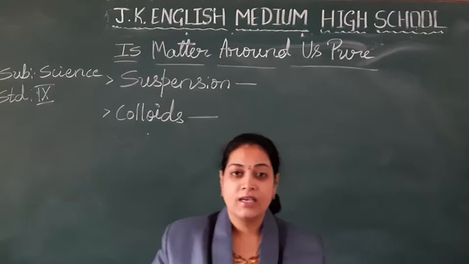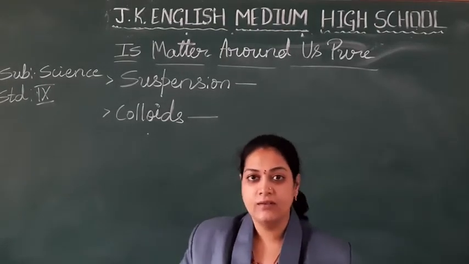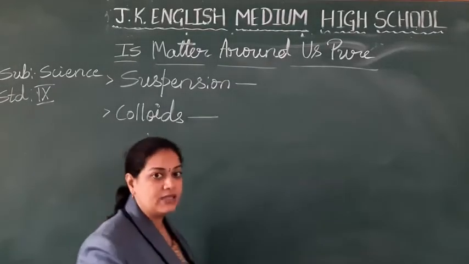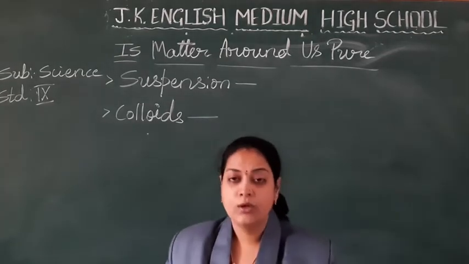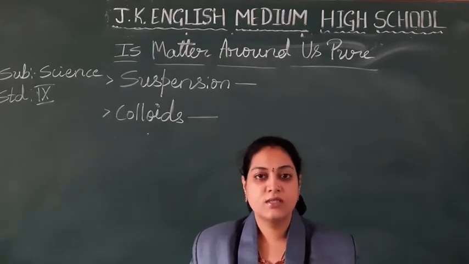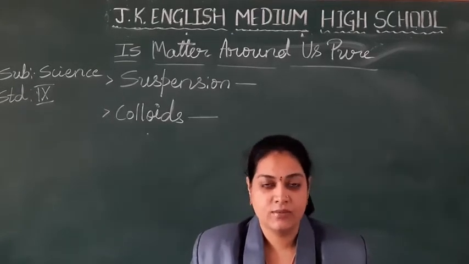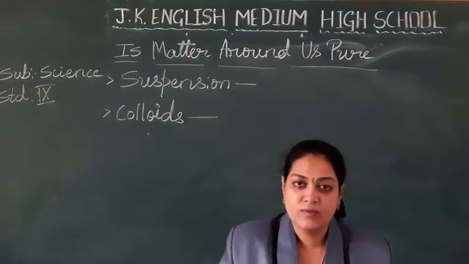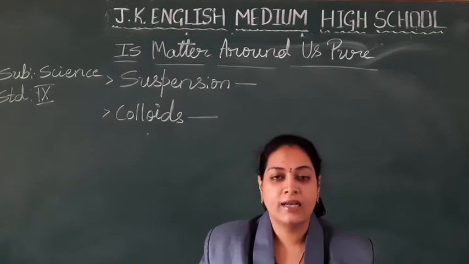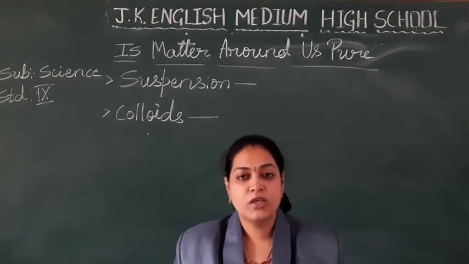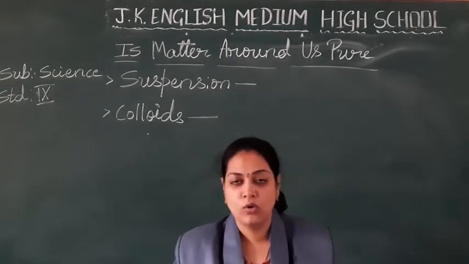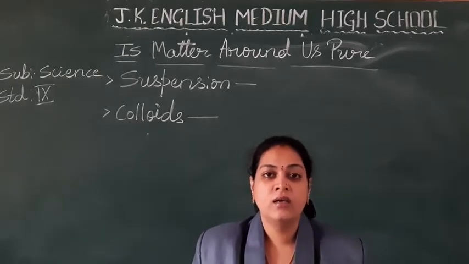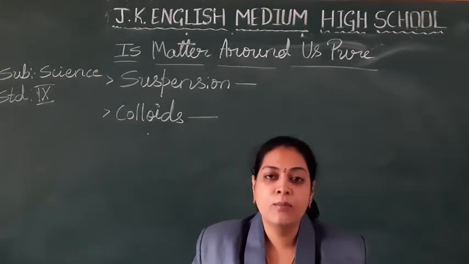Good morning students. Yes, we have started with the 9th standard lesson, Is Matter Around Us Pure? In this we have started with the discussion of the meaning of a pure substance, the substances which are made up of only one kind of atoms. In pure substances come elements and compounds, and there is one more type of substance which comes under matter, that is mixture. A mixture is nothing but a combination of two or more things, combined physically with each other. So that substance we are going to call a mixture.